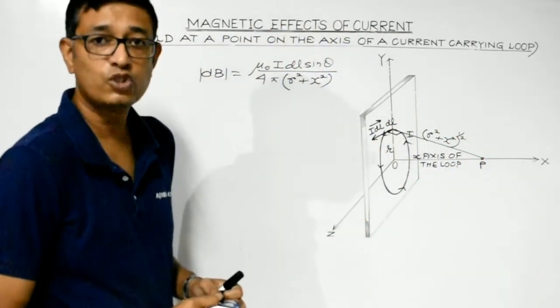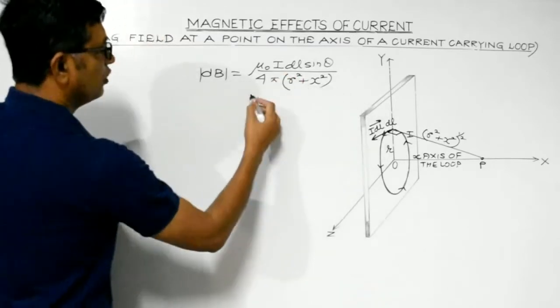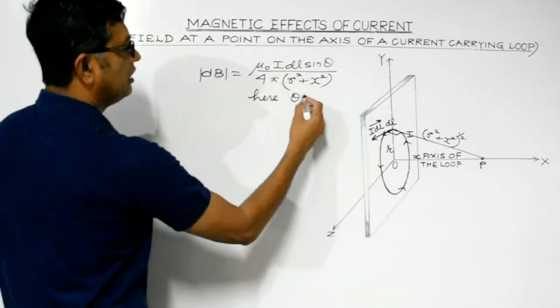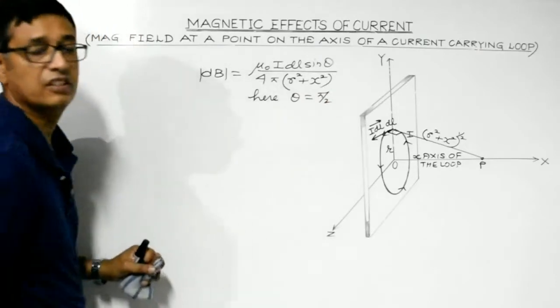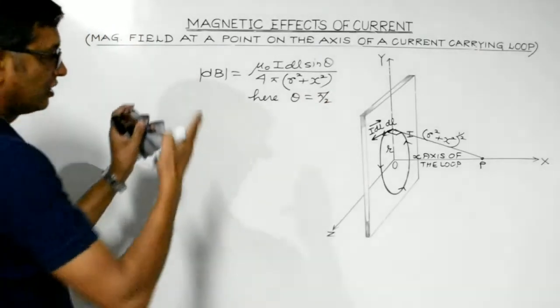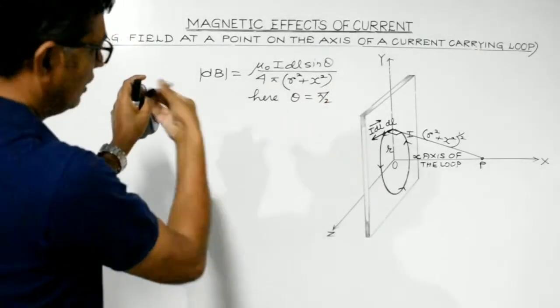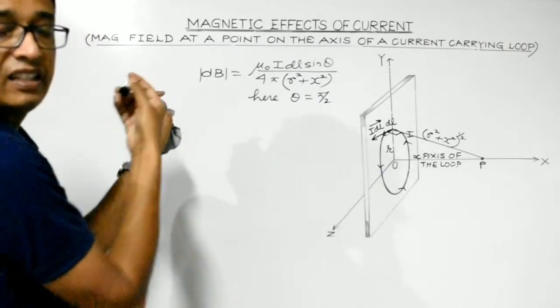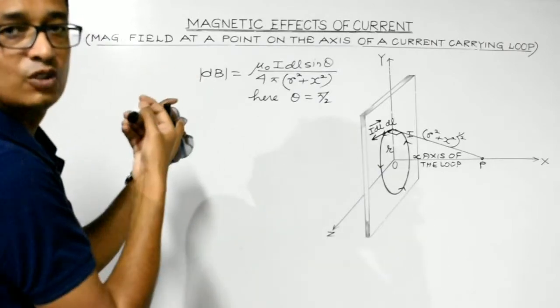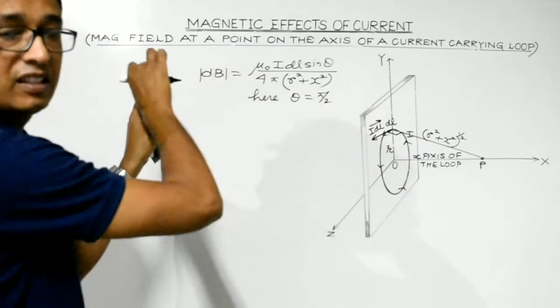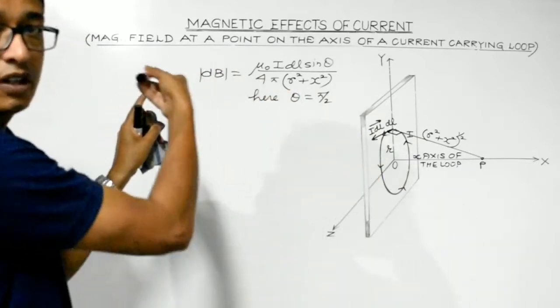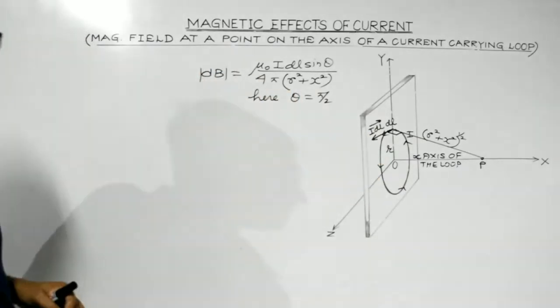So the angle between these two is 90 degrees. You can consider this plane, and this is where the current element is directed, in the YZ plane. So the angle which it makes with the line joining the center of the elementary portion to the observation point will naturally be 90 degrees.